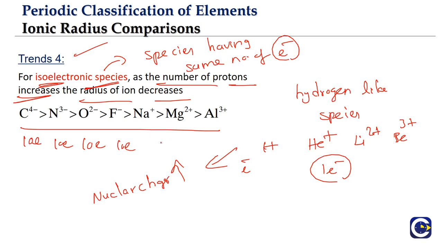Na plus, sodium has 11 electrons. Atomic number of sodium is what? 11. Na plus means losing 1, it becomes 10. Magnesium, what is the atomic number? 12. Losing 2, because it is forming Mg2 plus, means it becomes 10. Aluminium, atomic number 13. Losing 3, it also becomes what? 10 electrons. So all of them have the same number of electrons. That is why we call them what? Isoelectronic species.